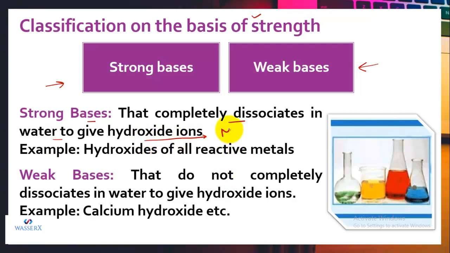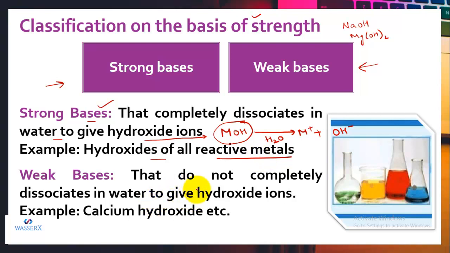So if I have an example of MOH and I want to know whether it is a strong base or a weak base, I add it into water, and if on adding into water it dissociates completely, that is, all the hydroxide ions are released and no MOH molecule is left undissociated, that means it is a strong base. So hydroxides of all the reactive metals, let's say NaOH, hydroxide of magnesium, are regarded as strong bases because they get completely dissociated.